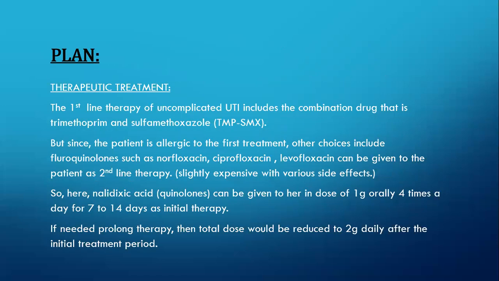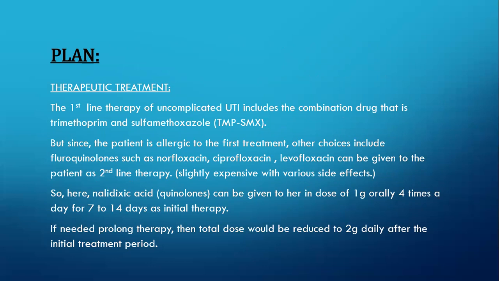Okay, so plan. In this case, the first line of therapy in the case of uncomplicated UTI includes the combination that I already told in my presentation, the drug combination of trimethoprim and sulfamethoxazole.